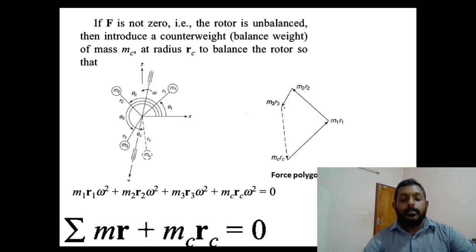If the system is to be in complete balance, then the polygon has to be closed. That will help you find the magnitude of mc as well as rc, and the angle theta c can be measured from this figure with respect to the reference we are considering.